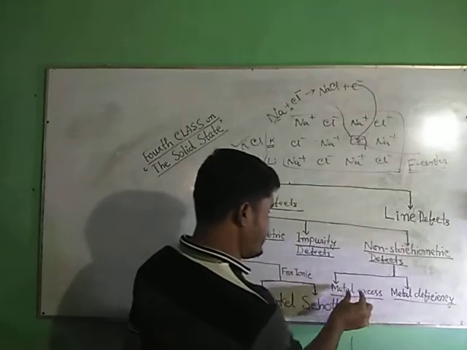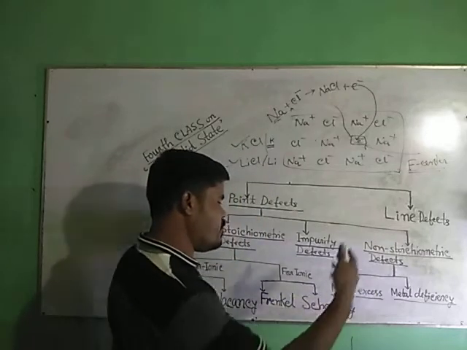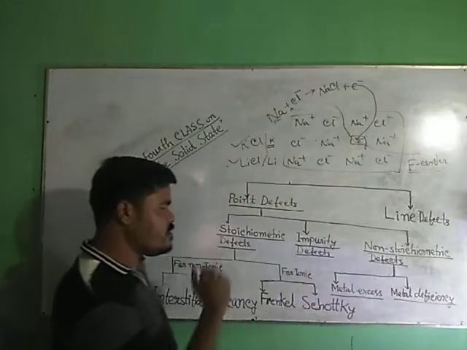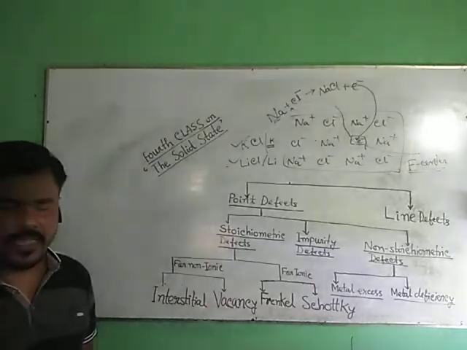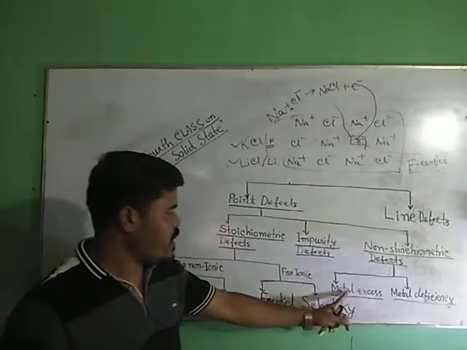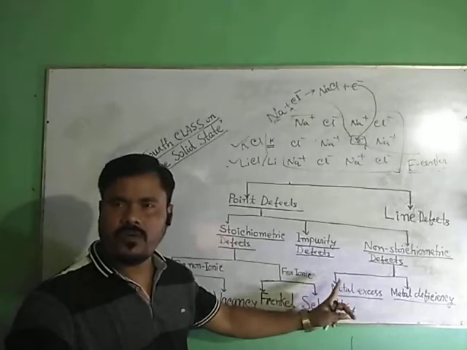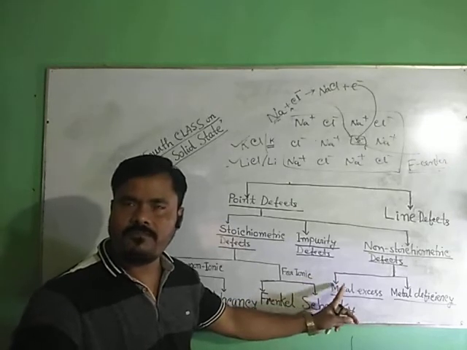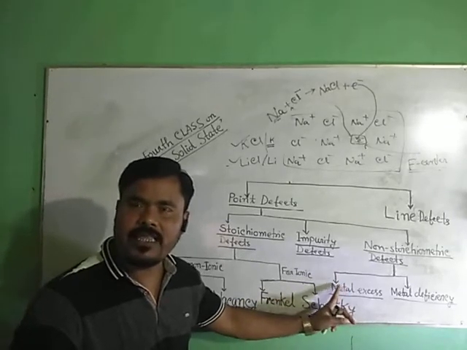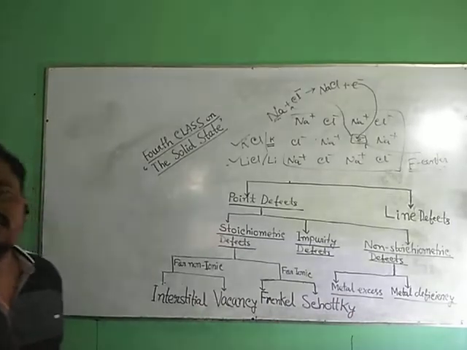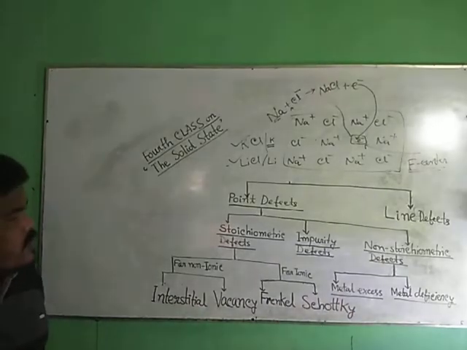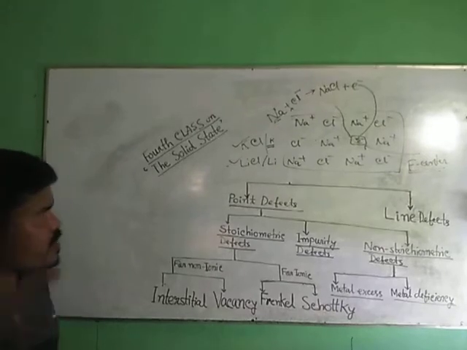metal excess defect. Metal excess defect occurs in two ways. One way is discussed. Next way: metal excess defect sometimes occurs because of occupancy of cations at the interstitial site. Some cations can occupy interstitial sites. How?